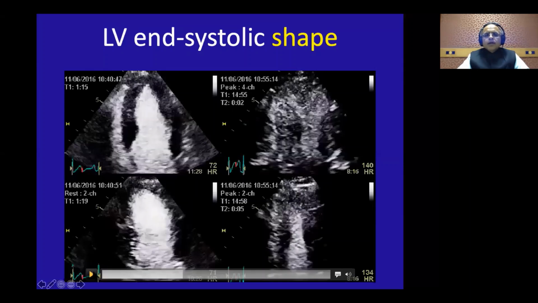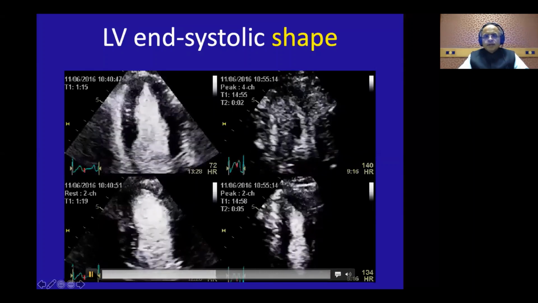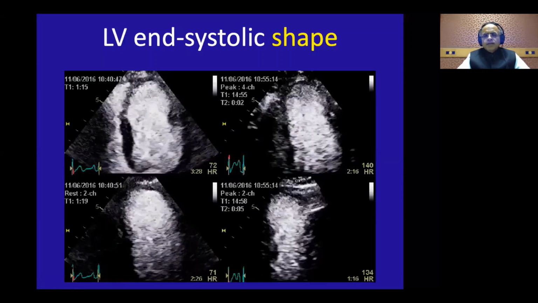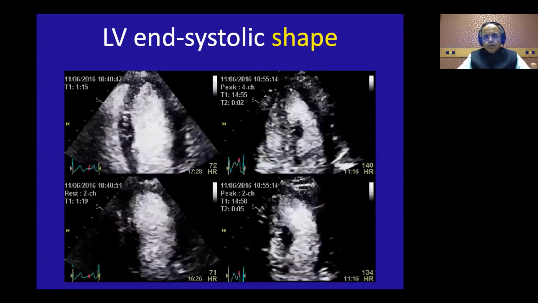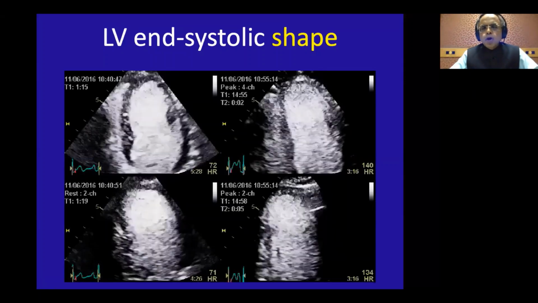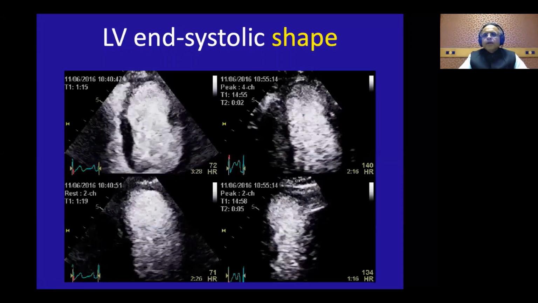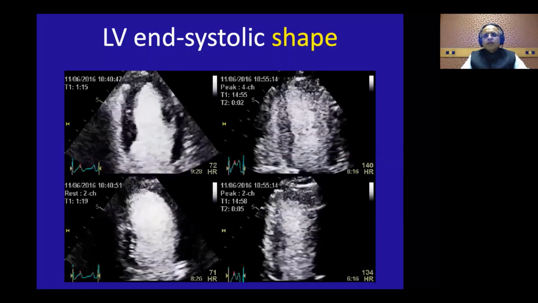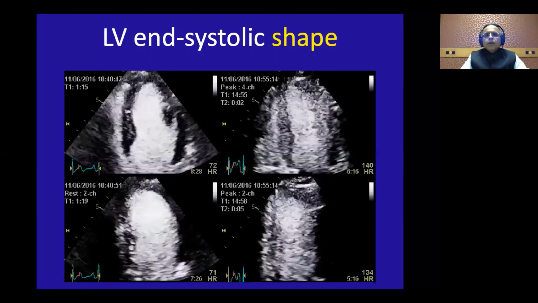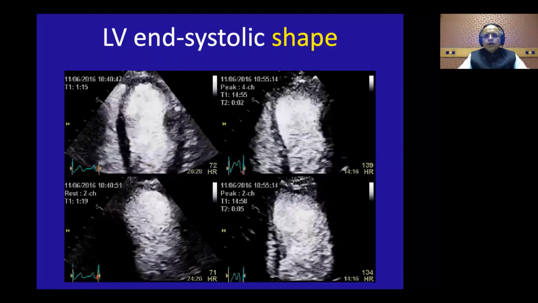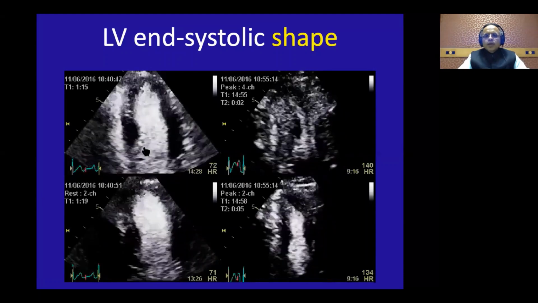So remember that, look at the shape of end systole. If your end systolic shape is not a triangle with a small base, then there is a regional wall motion abnormality. If you get bumps on those triangles, that is a problem. Then start looking at the coronary distribution. So you go by coronary distribution.